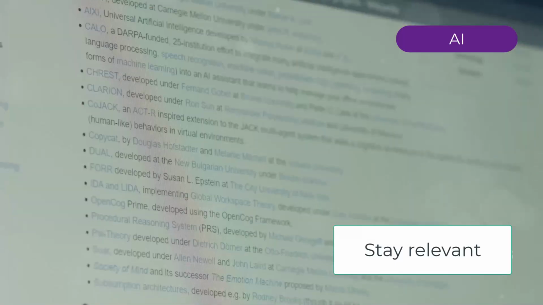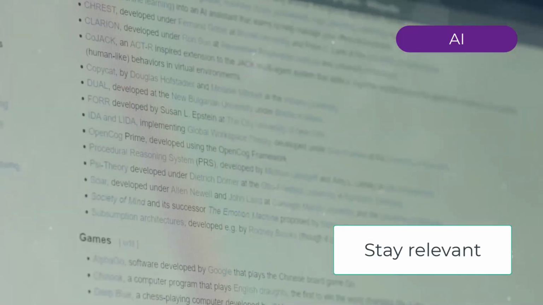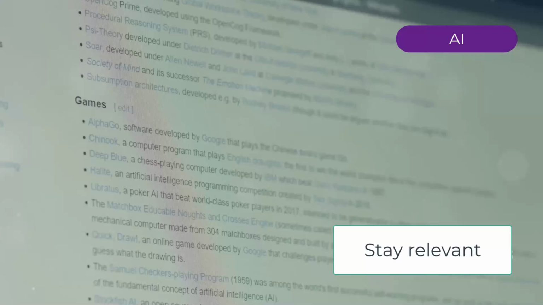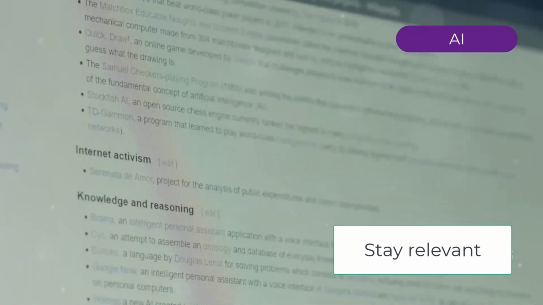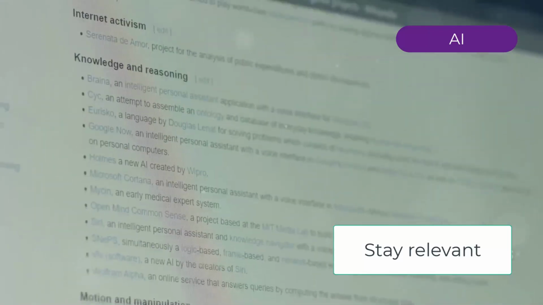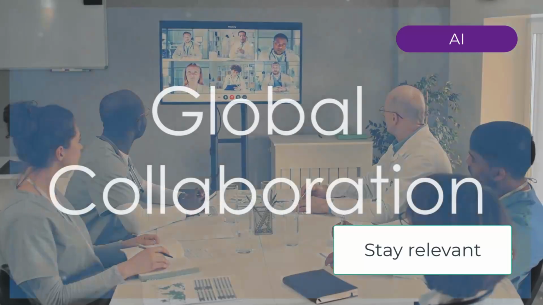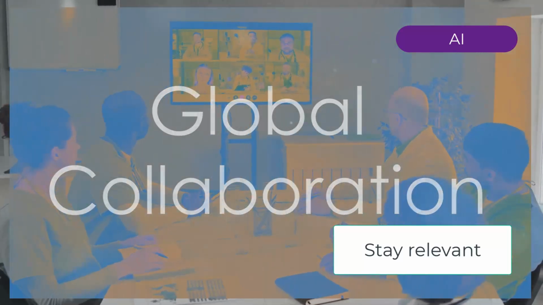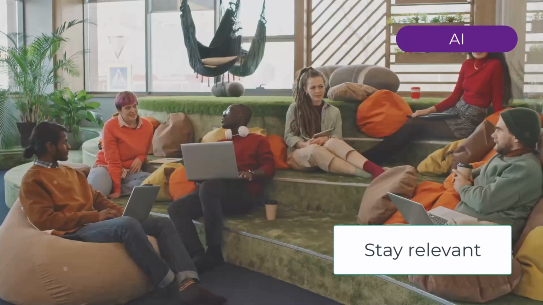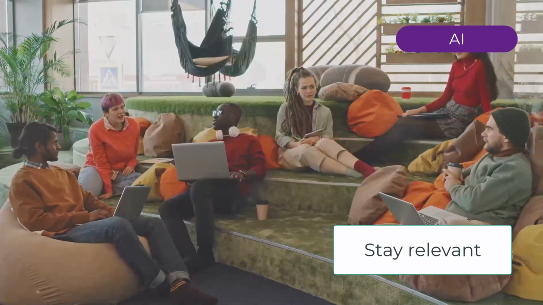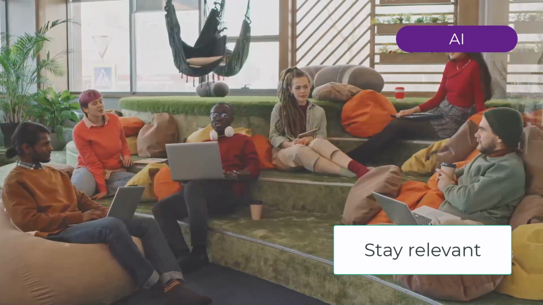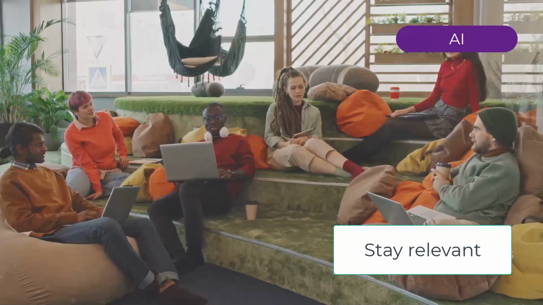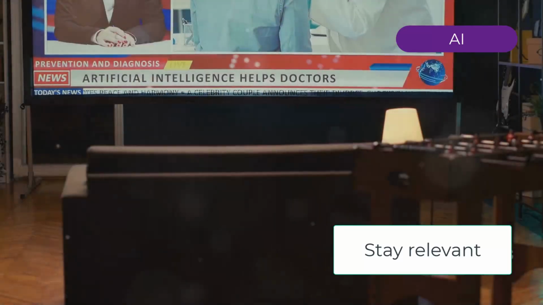AI governance, implementing robust governance frameworks for AI development and deployment, establishing governance bodies and protocols to oversee ethical AI practices. Global collaboration, fostering international cooperation on ethical AI standards. Collaborating with global organizations to harmonize ethical AI standards and practices.